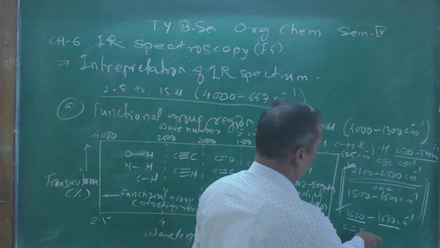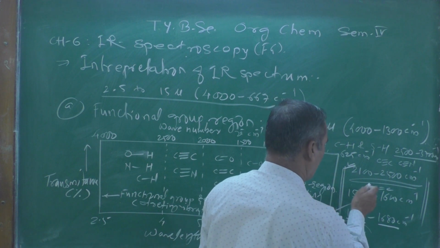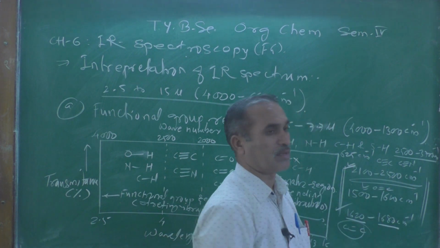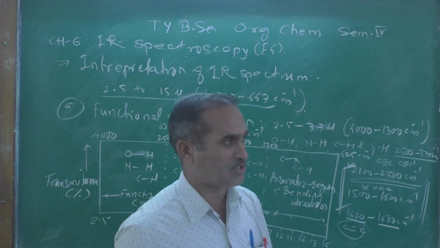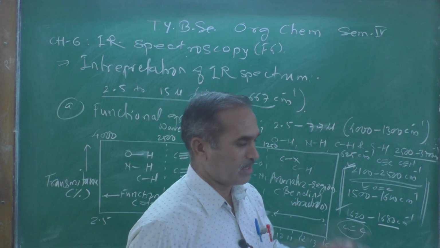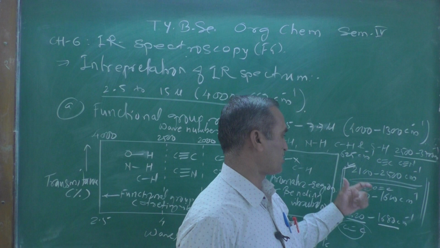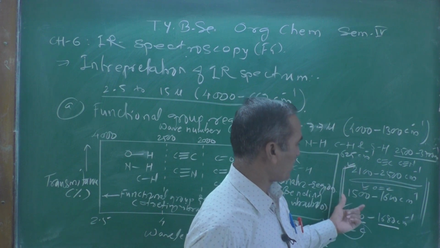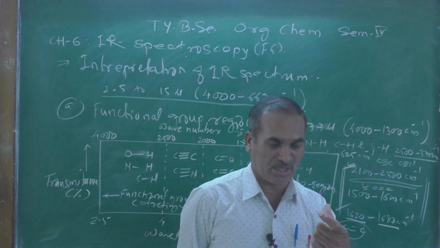Remember, this is for carbon-carbon double bond. This is also for carbon-carbon double bond. Both are stretching frequencies, but here the slight difference is 1500 to 1600 per centimeter.